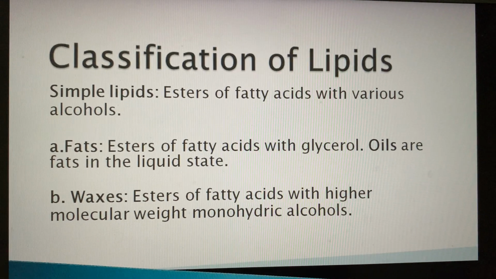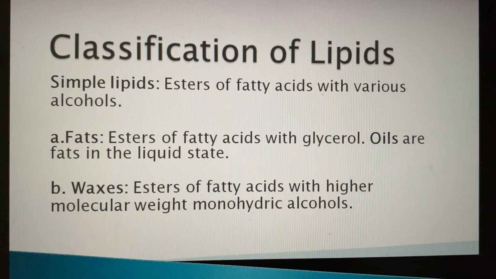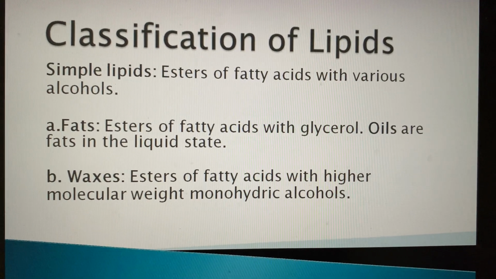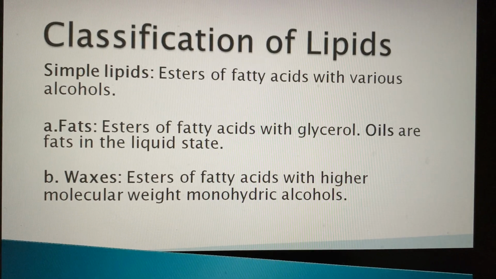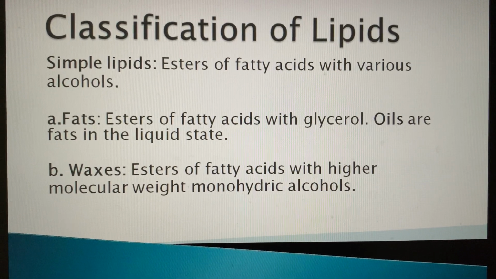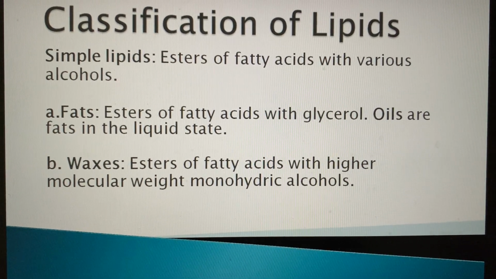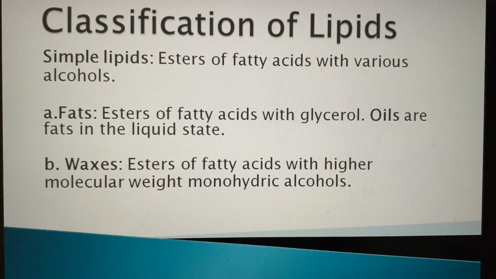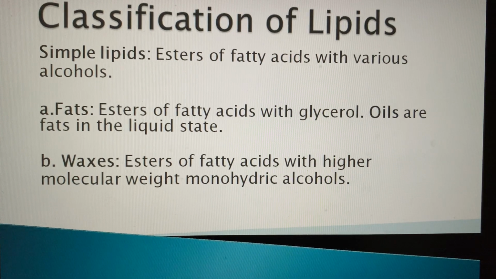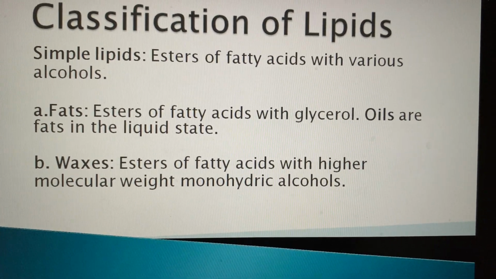Classification of lipids include the simple lipids, esters of fatty acids with various alcohols. Then comes the fats or triglycerides. These are the esters of fatty acids with glycerol. Oils are fats in liquid state. Then come waxes. These are the esters of fatty acids with high molecular weight monohydric alcohols.